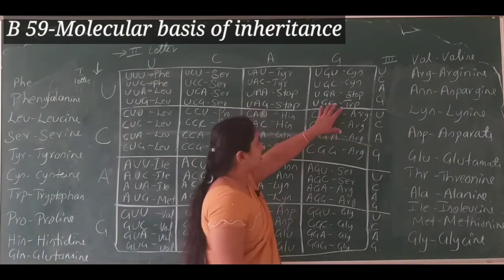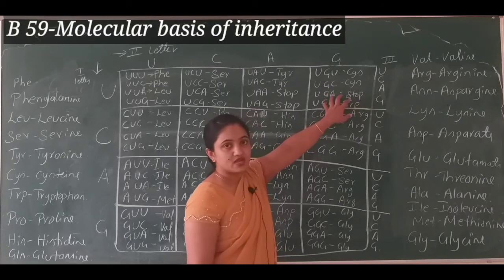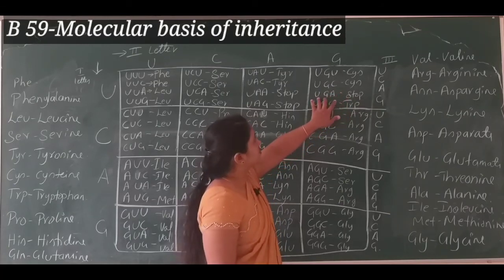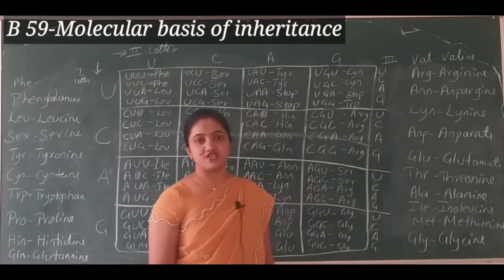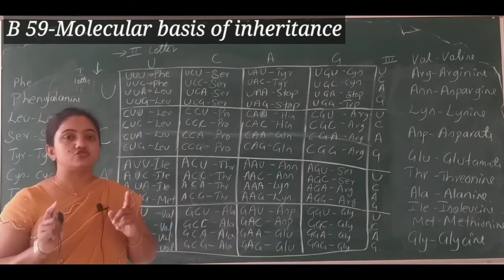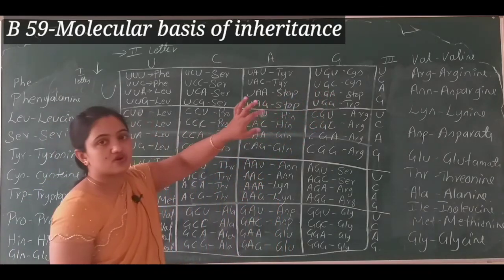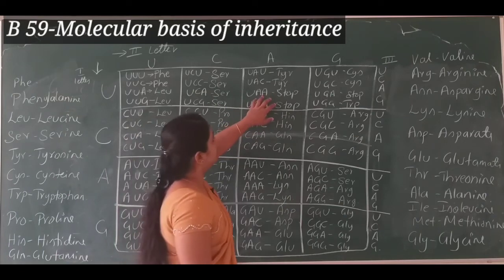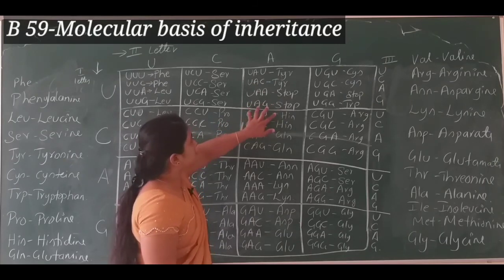And here, in front of this UGA triplet codon, I have written STOP. STOP is not an amino acid. This is the stop codon. 2 more triplet codons we have in this box, that is UAA and UAG.